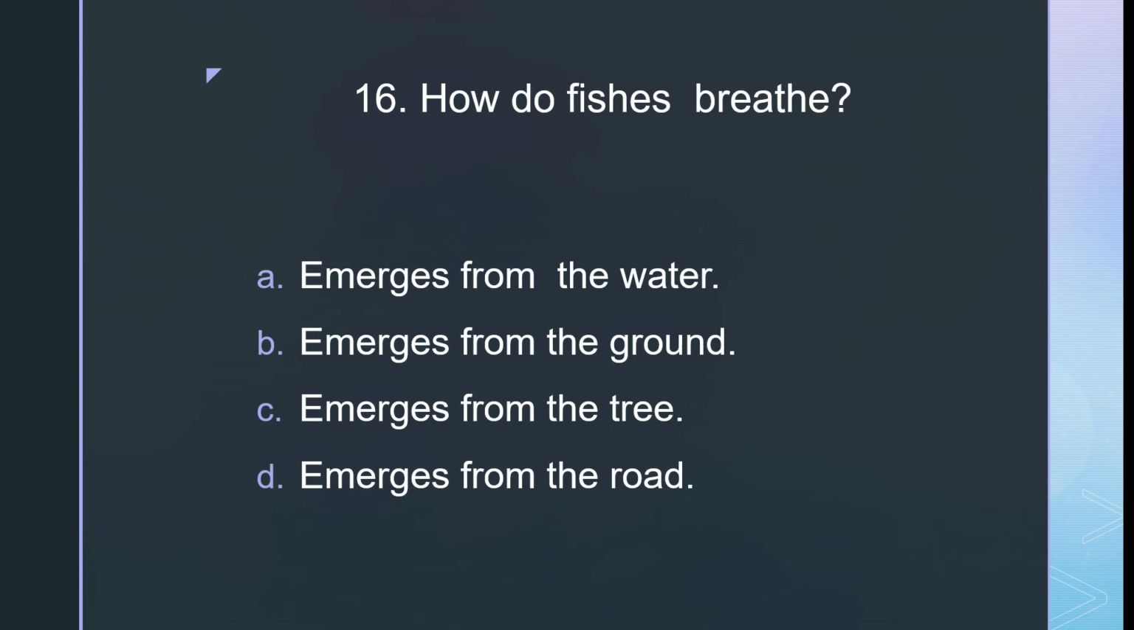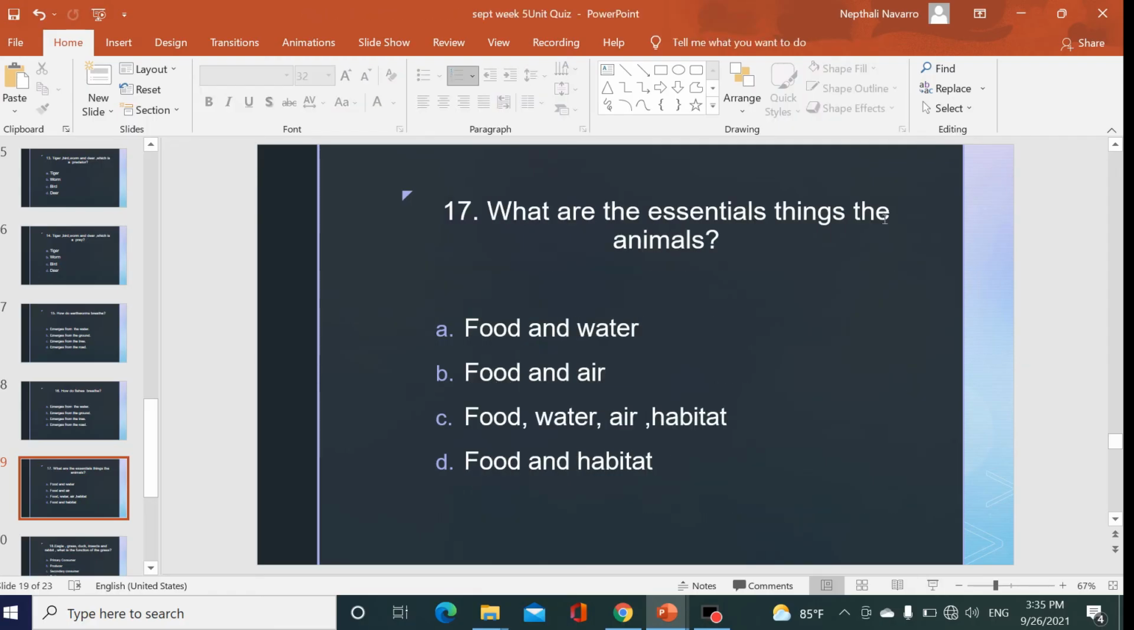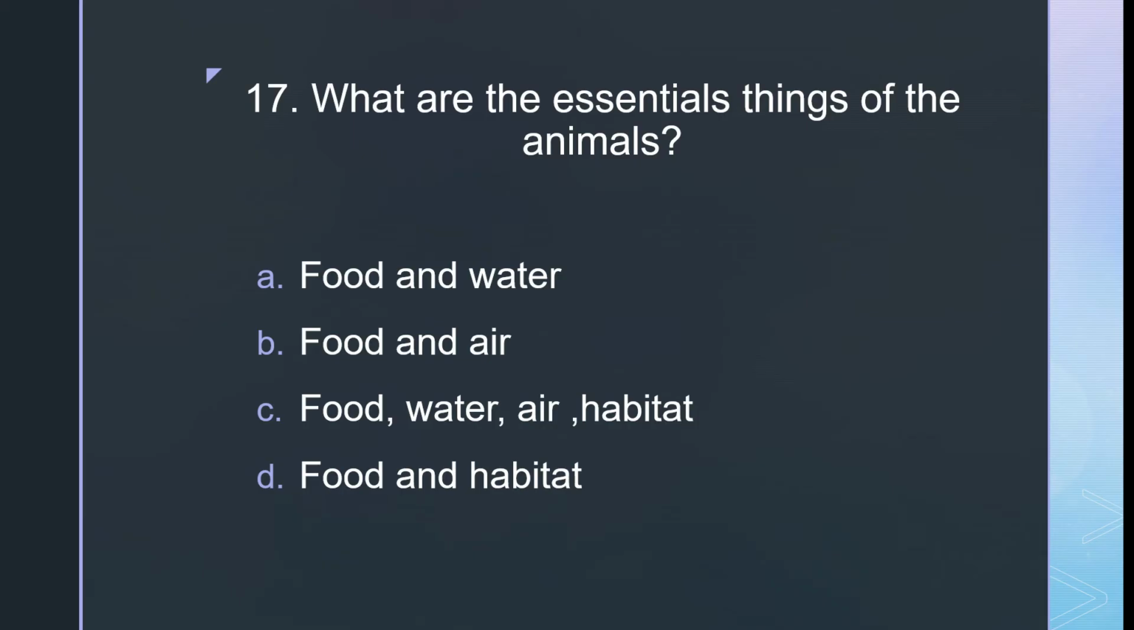Number 17. What are the essential things of the animals? A. Food and water. B. Food and air. C. Food, water, air, habitat. D. Food and habitat.